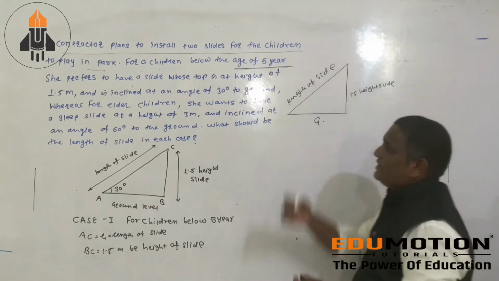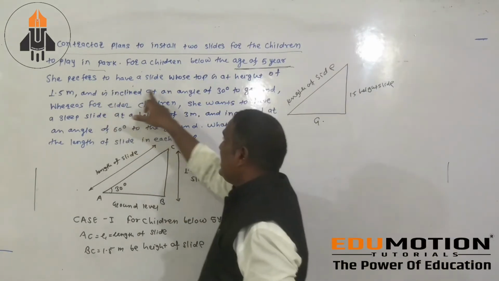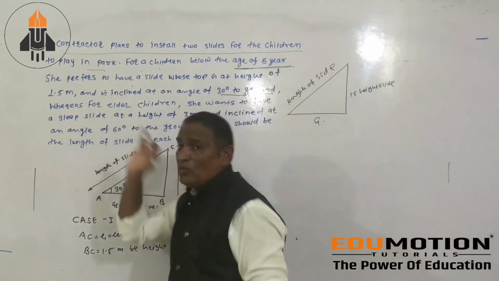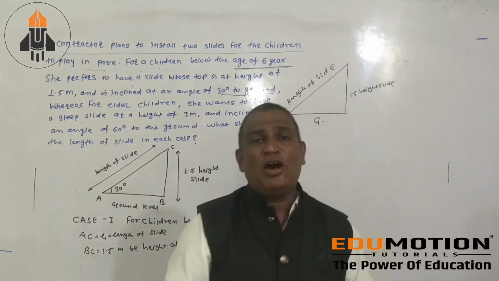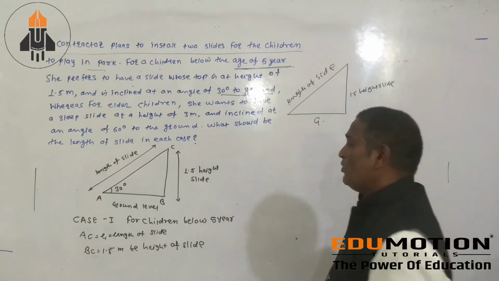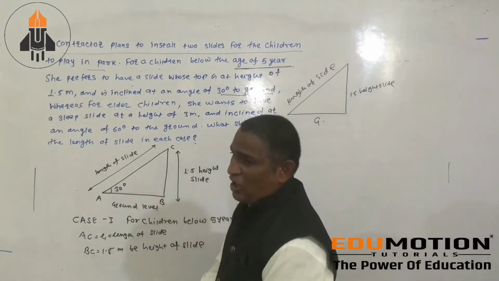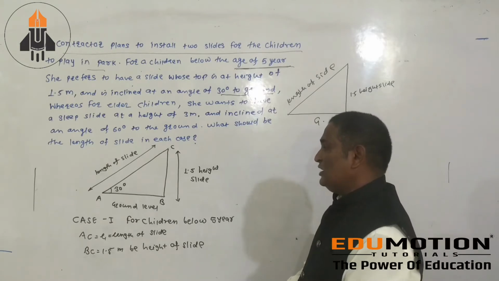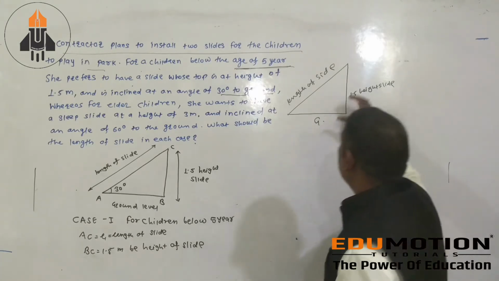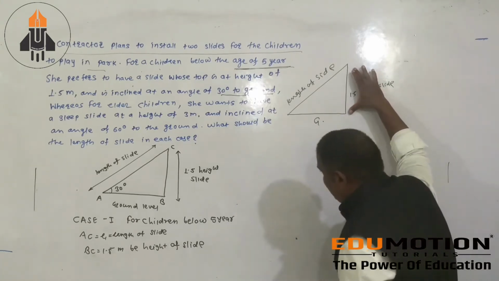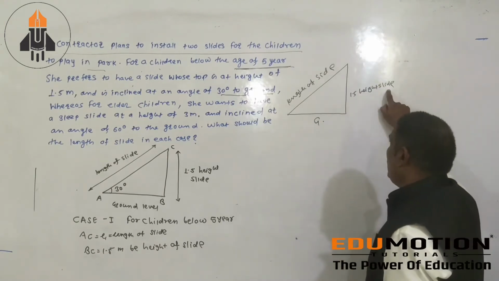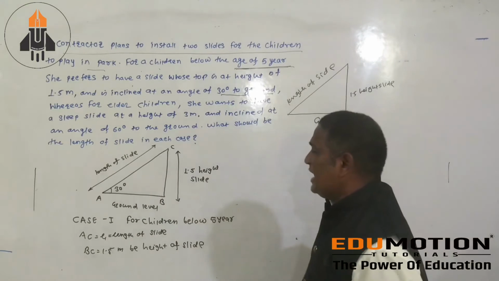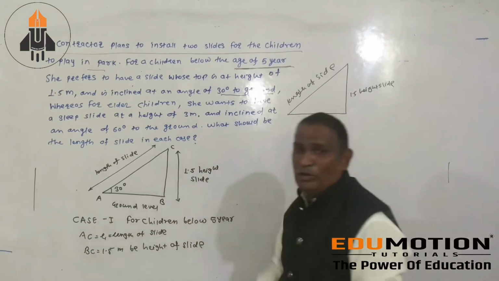Next is that it is inclined at an angle of 30 degree to the ground. That angle is your angle of elevation. Here the angle of elevation is mentioned. Means first we consider that this BC is the height of the slide and this AC is the length of the slide and this is your ground level.